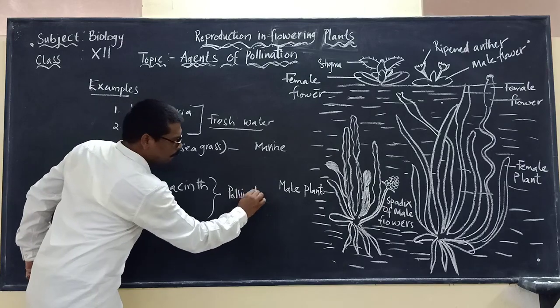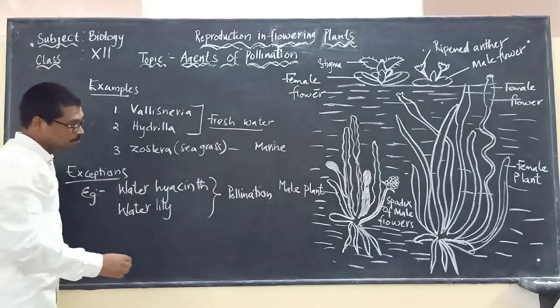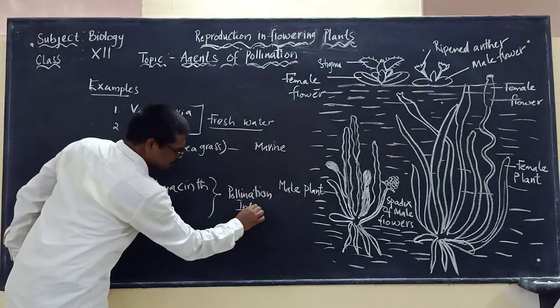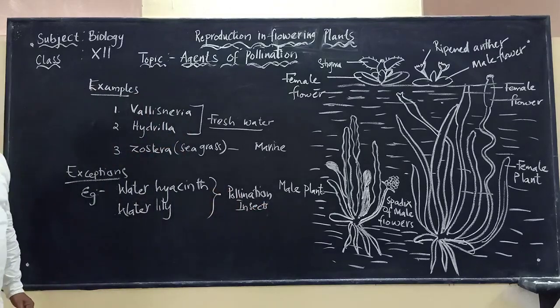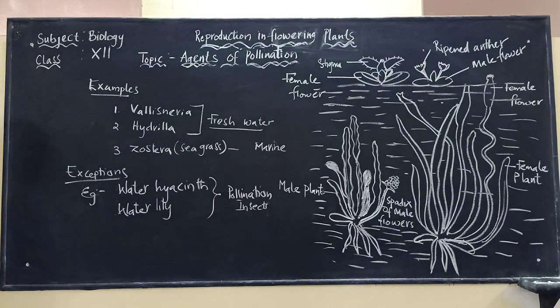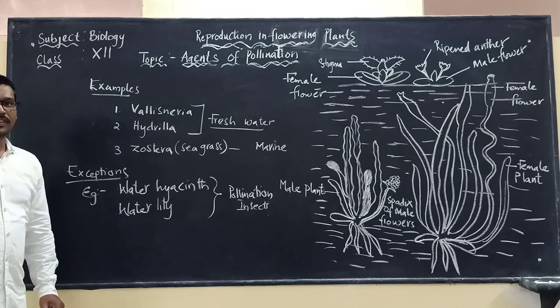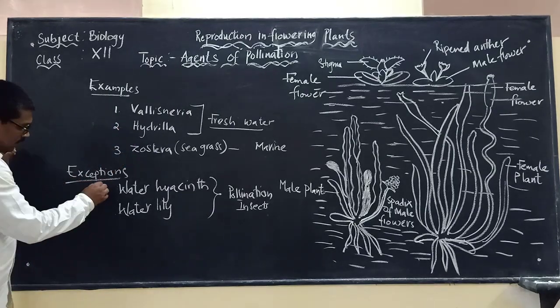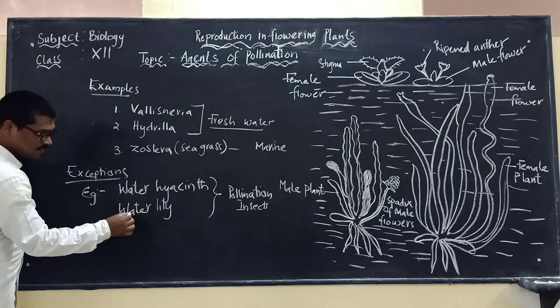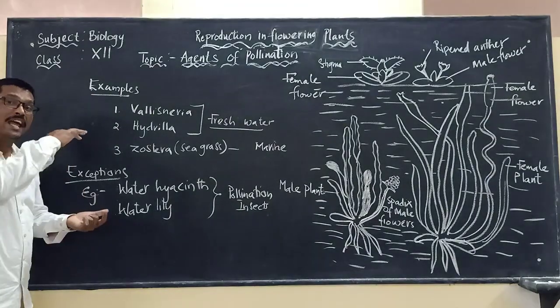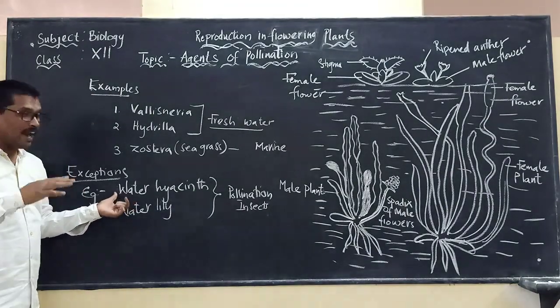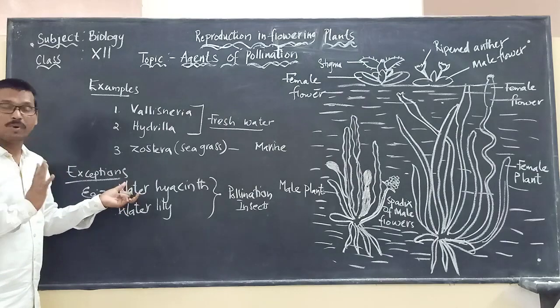They will be going for pollination, which will be taking place by insects. Is it clear? So that's what we have to remember. Here, the exceptions are water hyacinth and water lily. The flowers are above the surface of the water, and that's why water is not used for the pollination process.